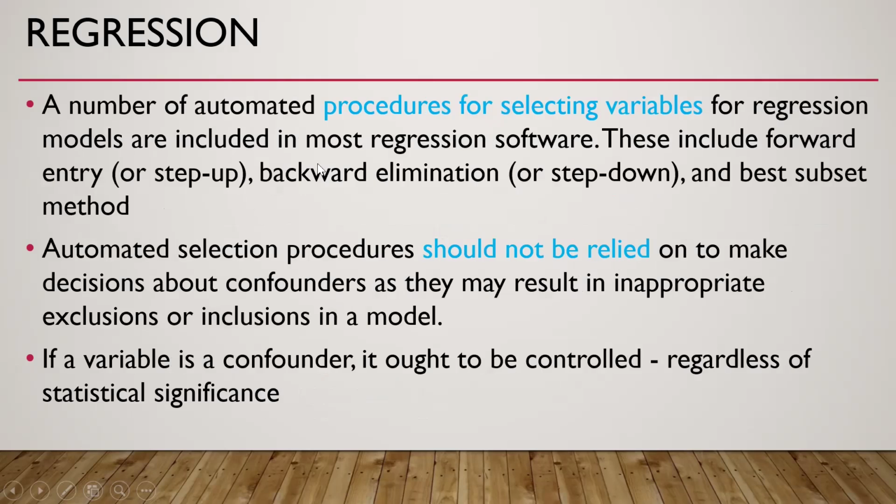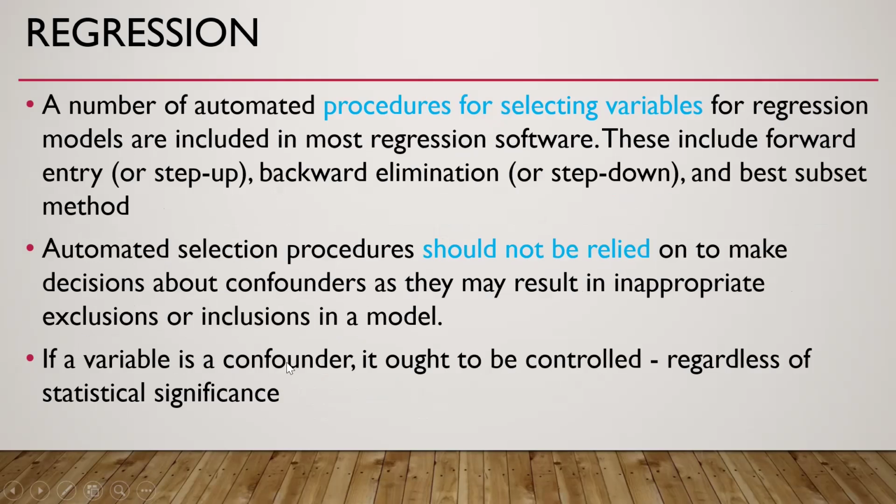A number of automated procedures for selecting variables for regression models are included in most regression software. But it should be noted that automated selection procedures should not be relied on to make decisions about confounders, as they may result in inappropriate exclusion or inclusion in the model.